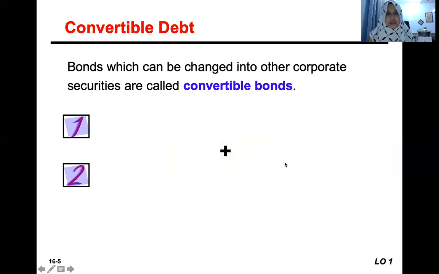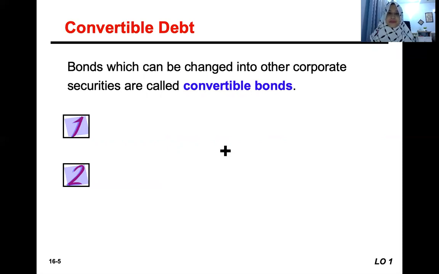Okay, let's look at convertible debt first. Convertible debt, as I mentioned briefly just now, are debts that later on can be converted into ordinary shares, or equity.